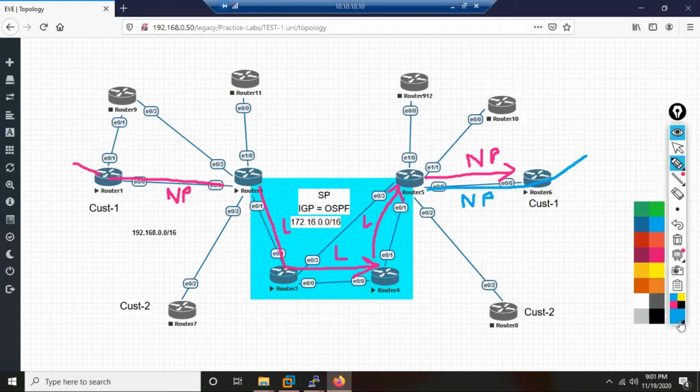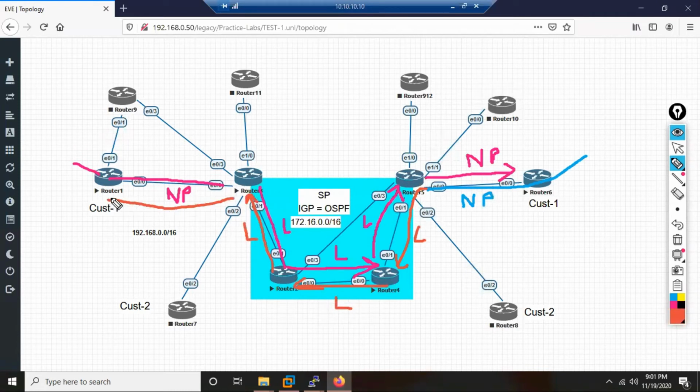Oh, I need to use a different color because here it will be the same color. So again here it comes as label. This guy also sends label. This guy also sends label. And then here it goes as what? Normal packet, because customers, they don't understand MPLS. So this is the traffic flow. This is how the packet will flow in an MPLS cloud. If on all the routers in your MPLS cloud you have configured MPLS correctly, then this is how that packet will flow.